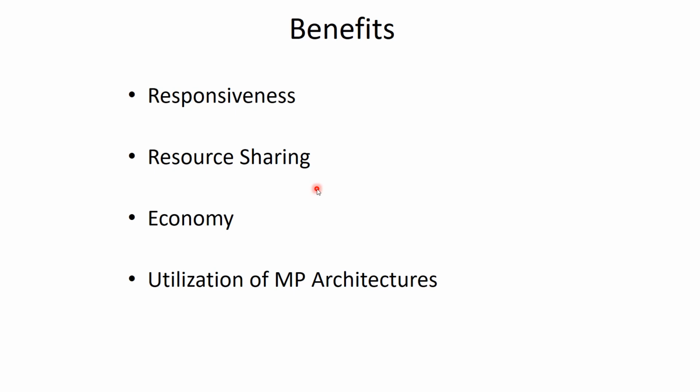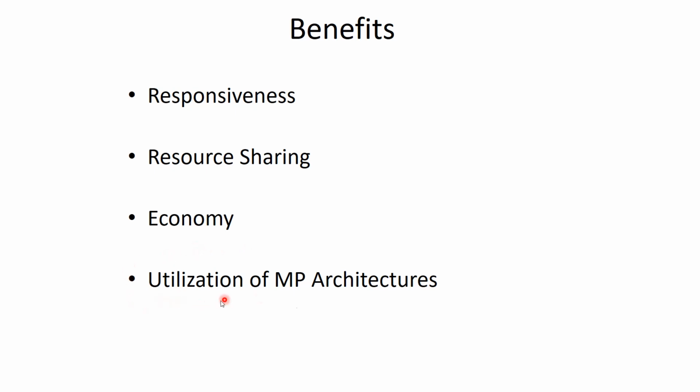Next one is the economy. Allocating memory and resources for processes is generally costly. Because threads share the resources of the parent process to which they belong, they are economical to create, and context switching between threads is also easy, or we can say economical. As an example, in Solaris, creating a process is generally 30 times slower than creating a thread. The context switching time in case of Solaris is about 5 times slower.